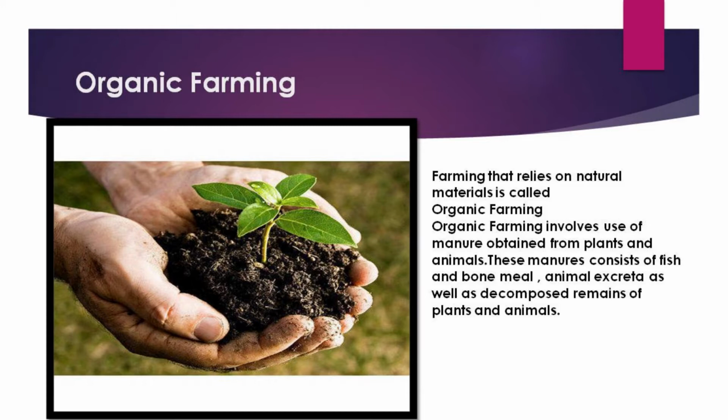Organic farming involves use of manure. I have shown you in the earlier slides how compost and manure are natural fertilizers. These manures consist of fish and bone meal, animal excreta, as well as decomposed remains of plants and animals. So we should always remember that crops should be watered only as much as necessary.